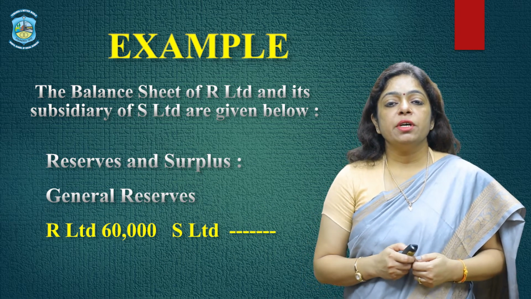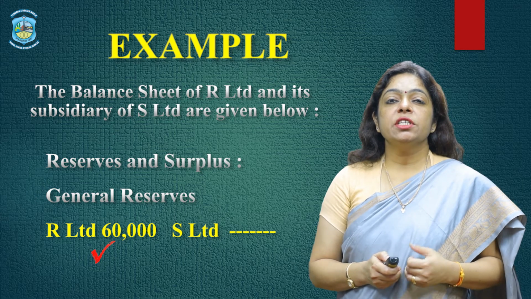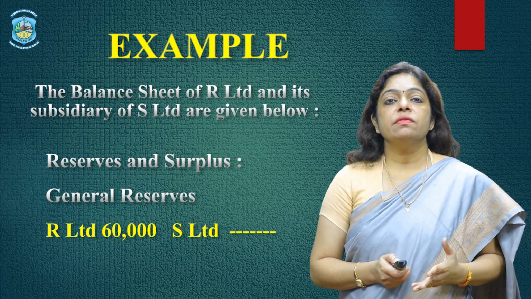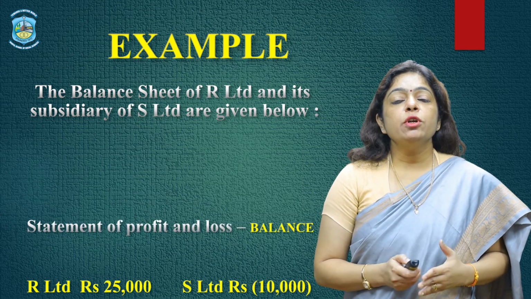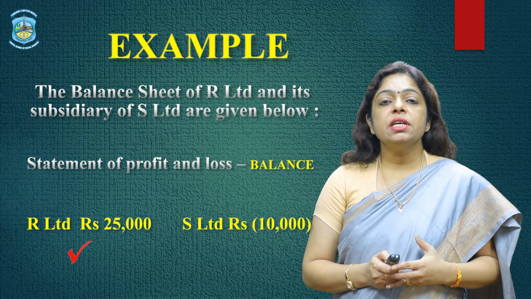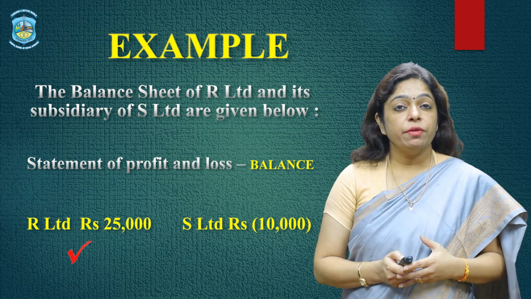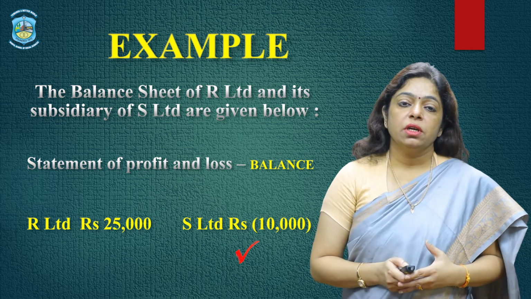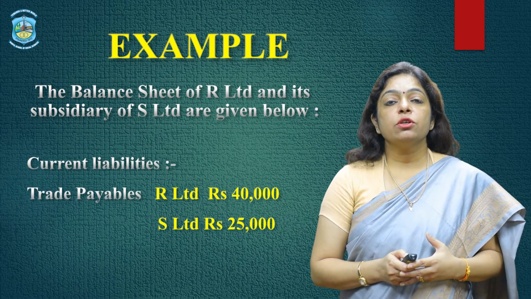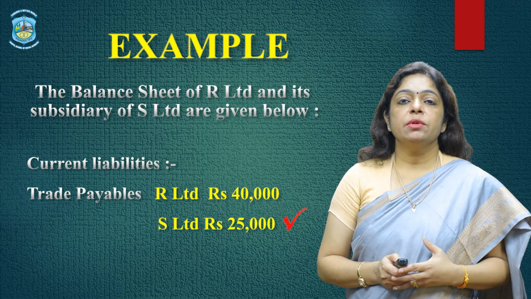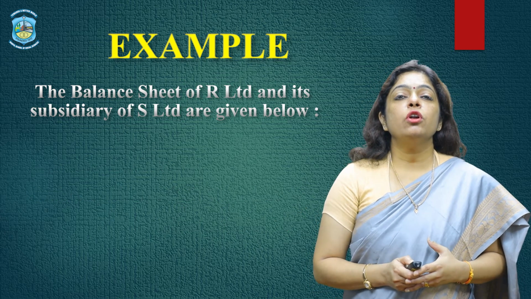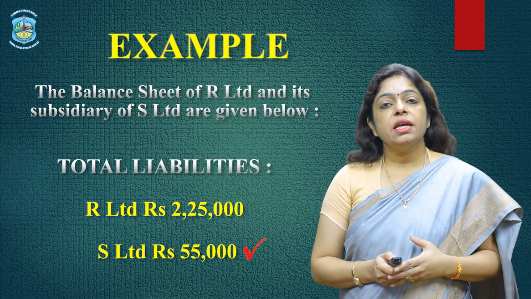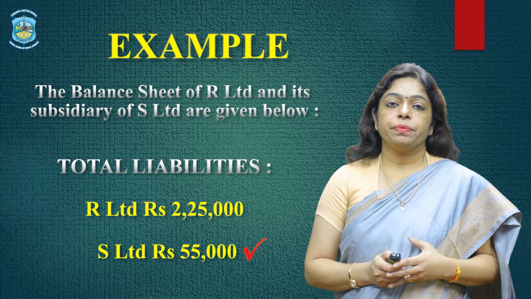Under reserve and surplus, we have the general reserve of R Limited as 60,000. For S Limited, that is the subsidiary company, the reserves are nil. In the statement of profit and loss, R Limited has a surplus of 25,000 and S Limited has a loss of 10,000. Under current liabilities, trade payables of R Limited are 40,000 and of S Limited 25,000. So the total of liabilities is 2,25,000 for R Limited and 55,000 for S Limited.